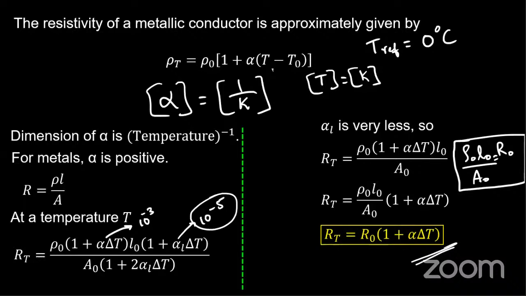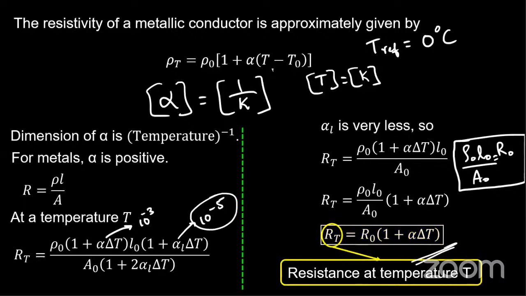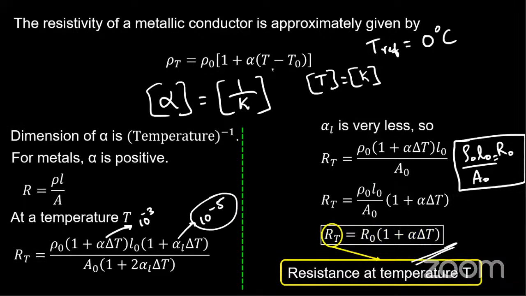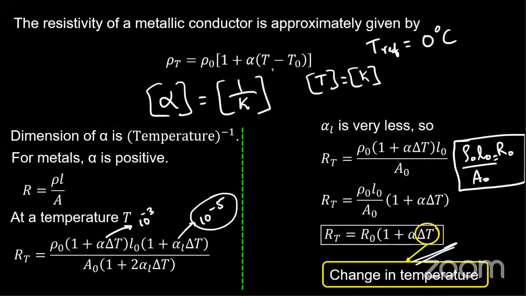Here RT is the resistance of the conductor at a given temperature T, and R naught is the resistance at the reference temperature, 0 degrees Celsius. Whenever there is any increase or decrease in temperature, the resistance is given by RT. Delta T is the change in temperature, and alpha is the temperature coefficient of resistivity. So this was the expression, guys.